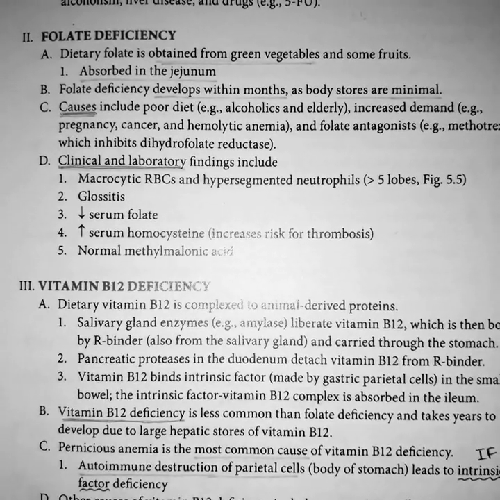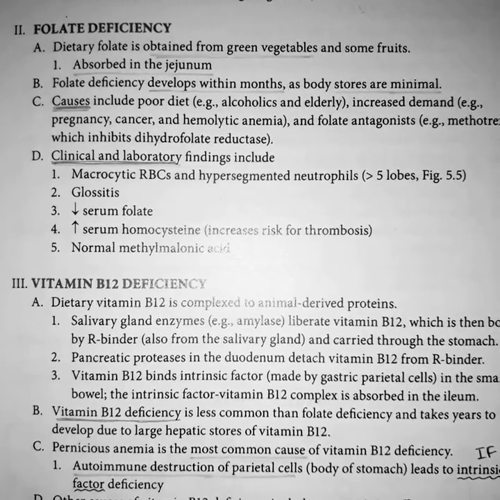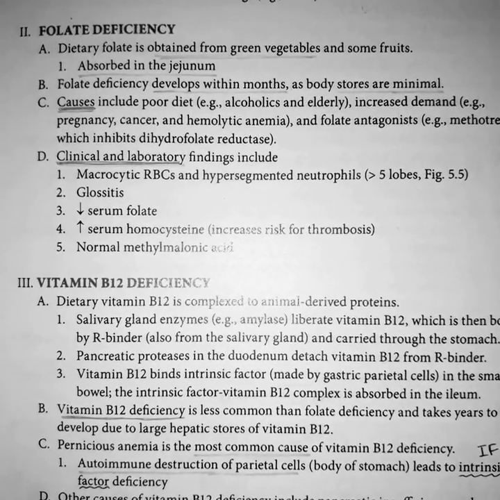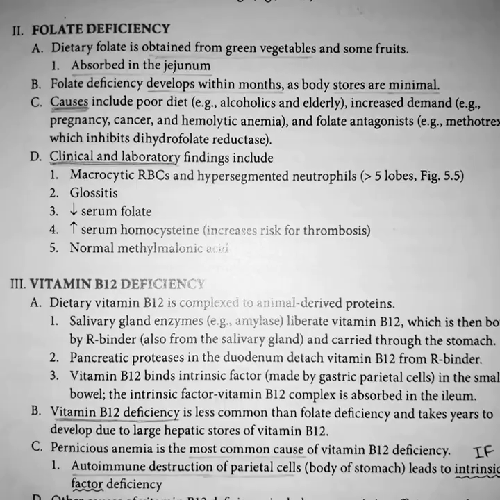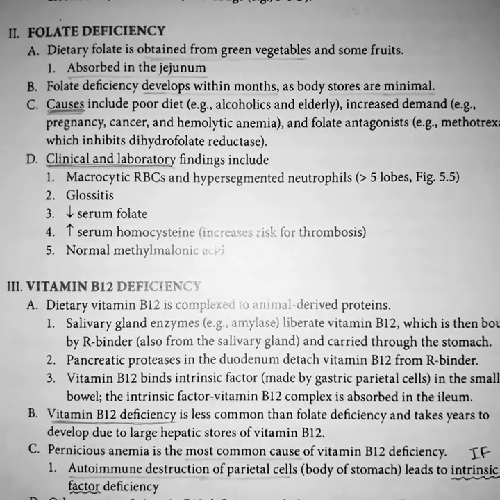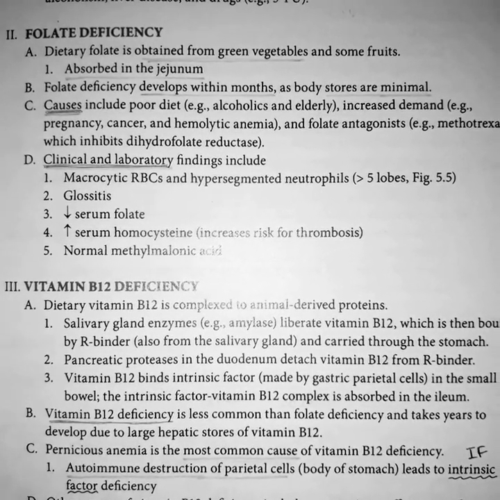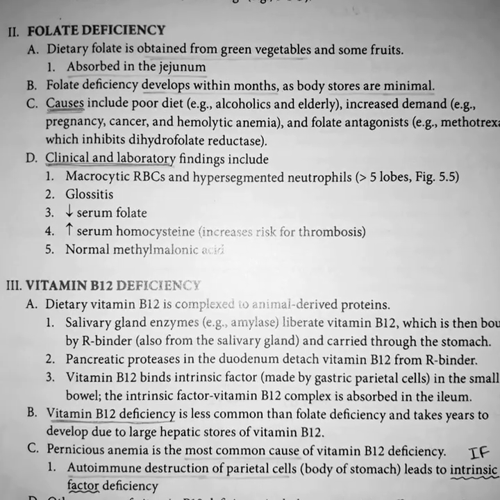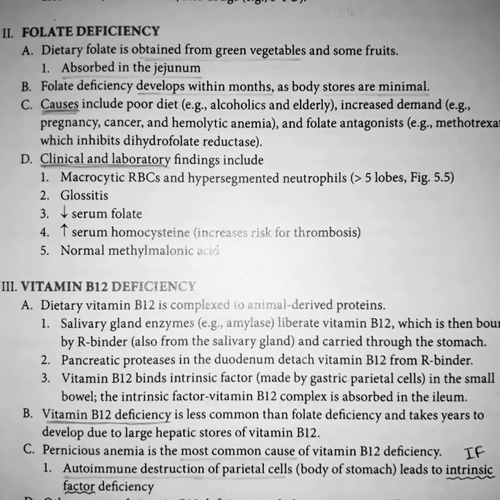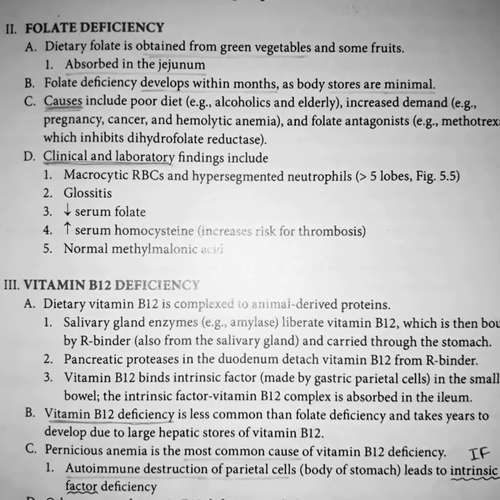Folate deficiency. Dietary folate is obtained from green vegetables and some fruits. Absorption occurs in the jejunum. Folate deficiency develops within months as body stores are minimal. Causes include poor diet, e.g. alcoholics and elderly, increased demand, e.g. in pregnancy,